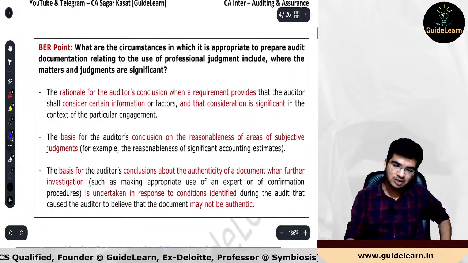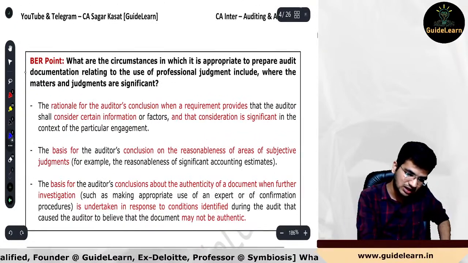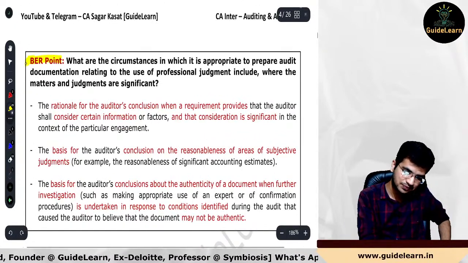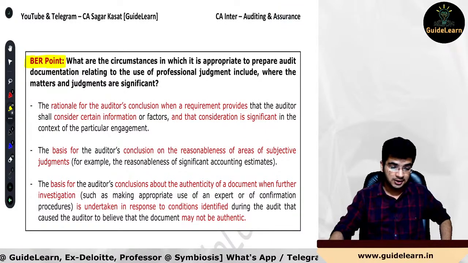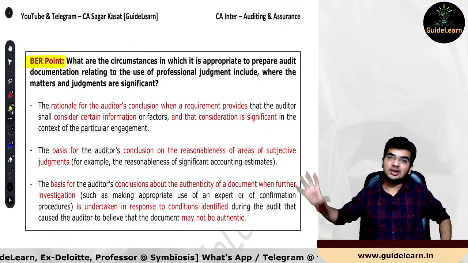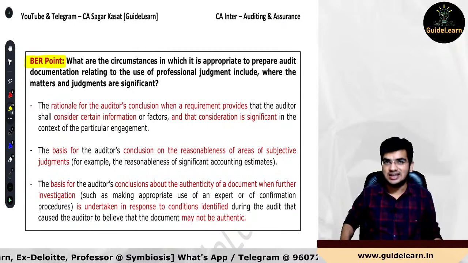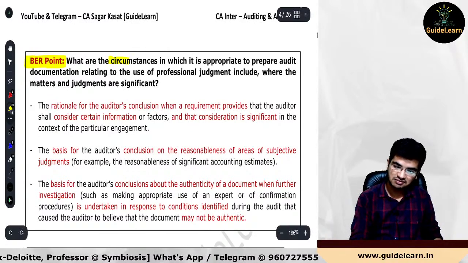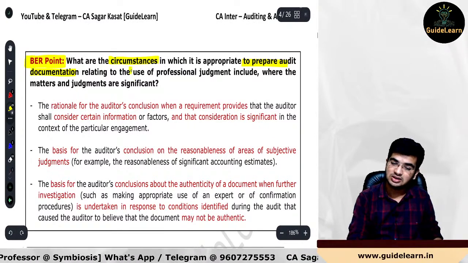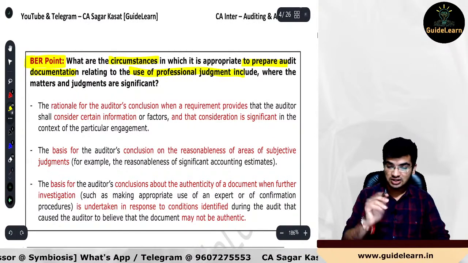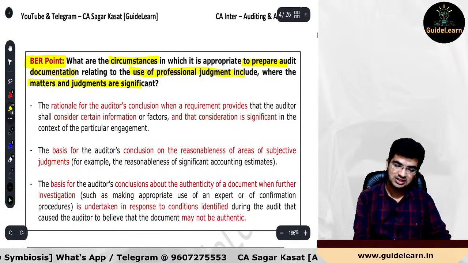This is a very important point, guys. Please understand, this is a BER point. I have already given this and we had a lot of discussions on this point during our regular course. You might get this particular question: what are the circumstances in which it is appropriate to prepare the audit documentation relating to use of professional judgment, which include where the matters and judgments are significant.